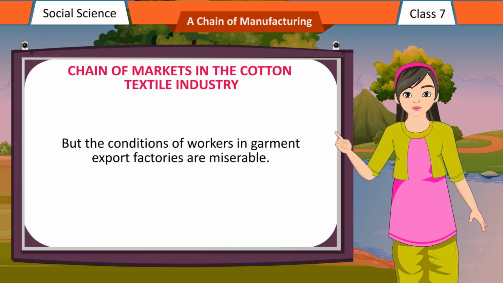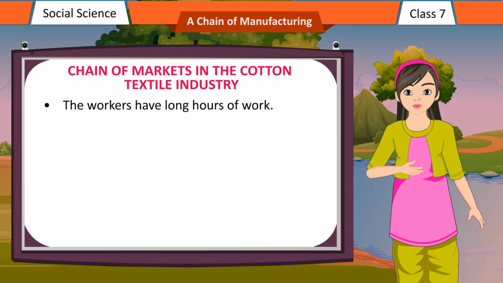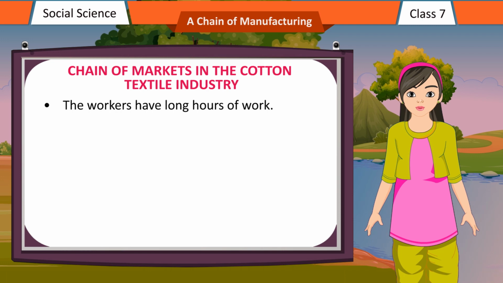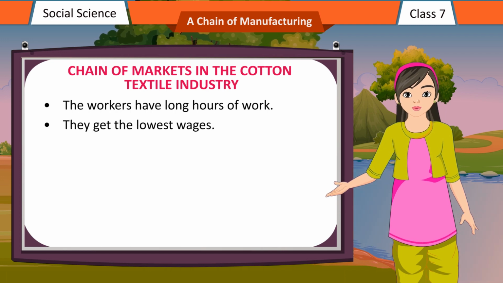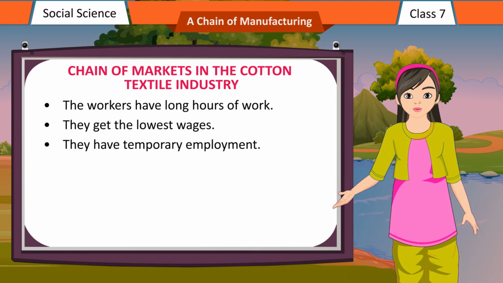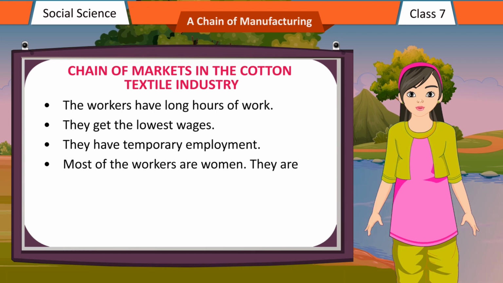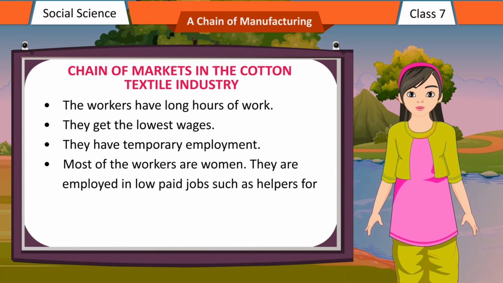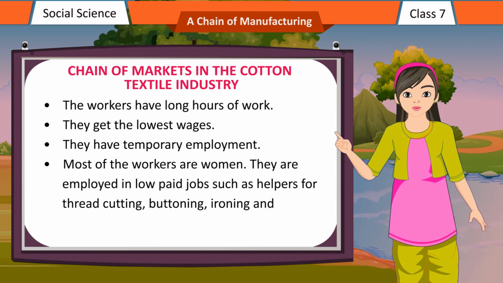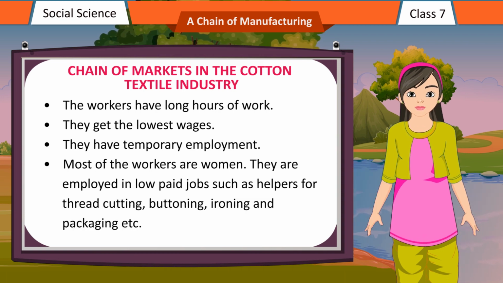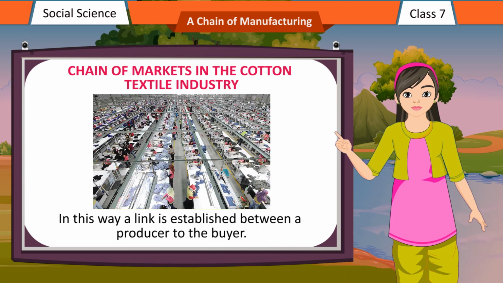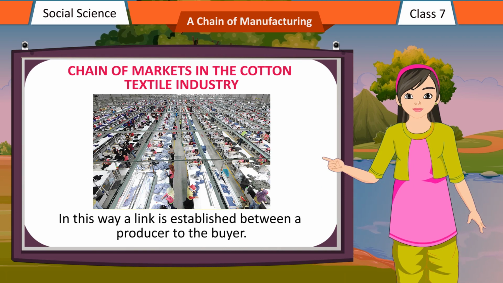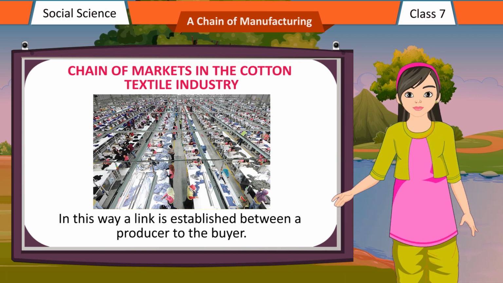But the conditions of workers in garment export factories are miserable. The workers have long hours of work. They get the lowest wages. They have temporary employment. Most of the workers are women. They are employed in low-paid jobs such as helpers for thread cutting, buttoning, ironing and packaging, etc. In this way, a link is established between a producer and the buyer.